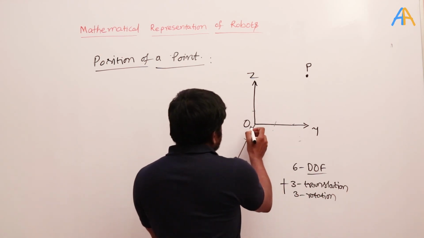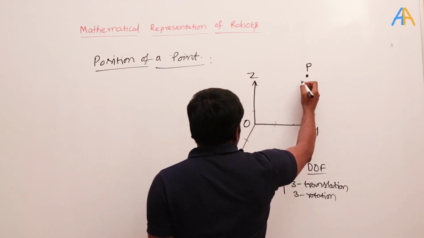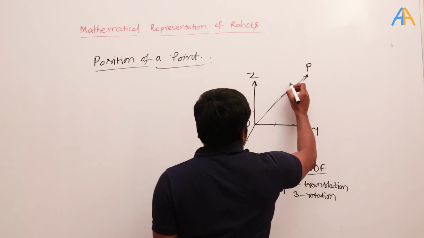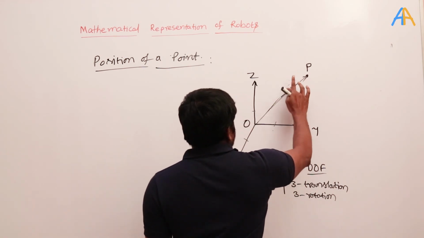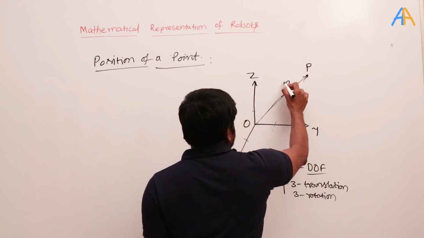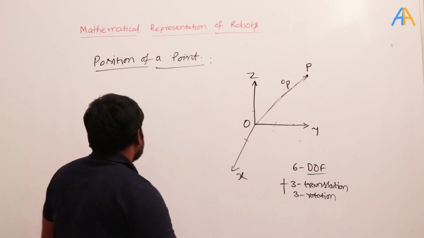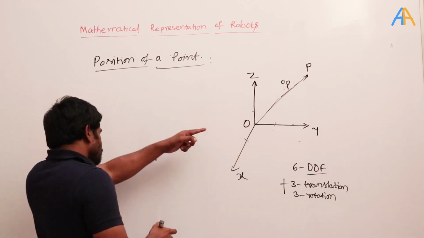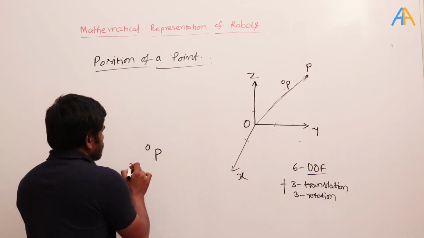So let's say this is the fixed coordinate system with the origin O. Okay, so here what is happening? If I connect these two, this is represented as a vector, something like P with respect to the point O. Okay, see here many of the times we will use this representation. For example, here the point P I want to represent with respect to the point O or coordinate system O, then it will come here.